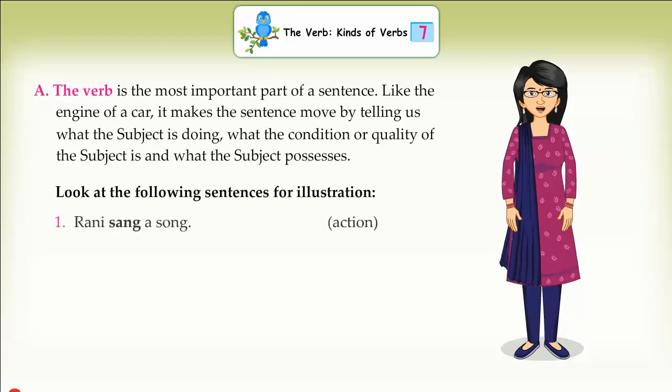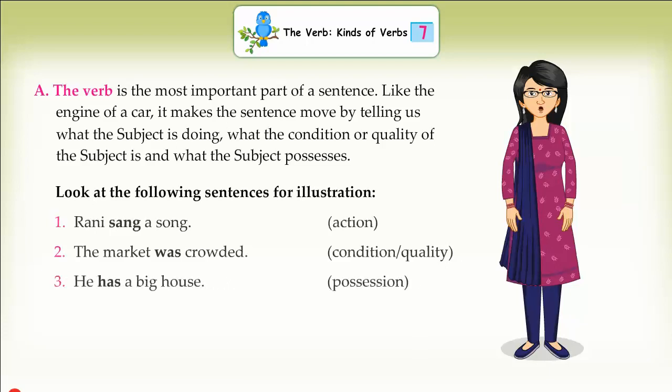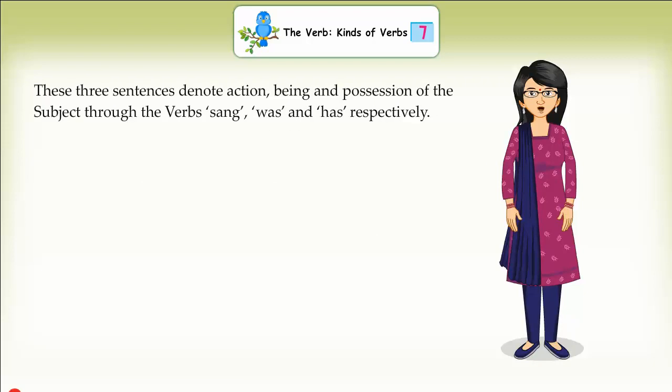1. Rani sang a song. Action. 2. The market was crowded. Condition, quality. 3. He has a big house. Possession. These three sentences denote action, being and possession of the subject through the verbs sang, was and has respectively.